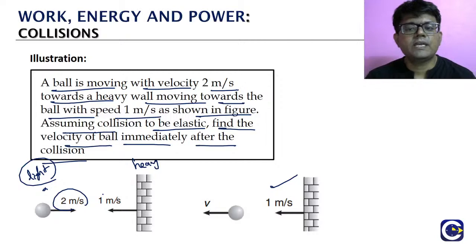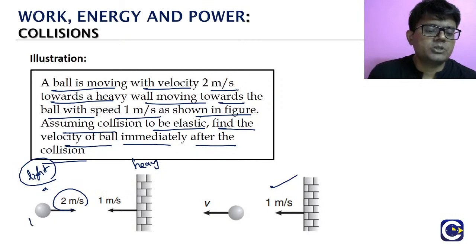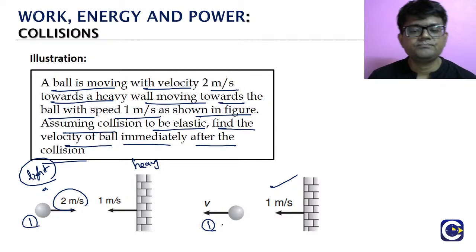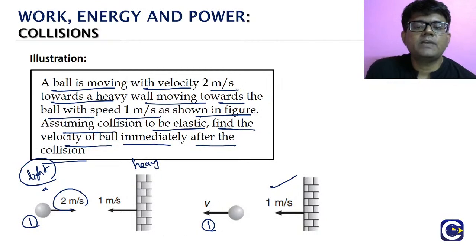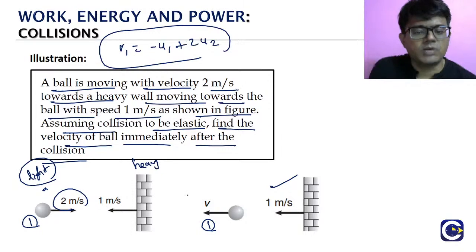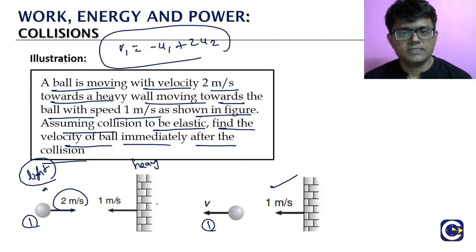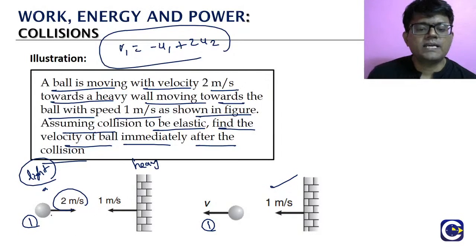So what is the formula we can use? We are calling the projectile particle 1. So v1 is equal to minus u1 plus 2 u2. That is the formula, right? So here we have to take the sign convention part. u1 we will take as 2. u2 will be minus 1.